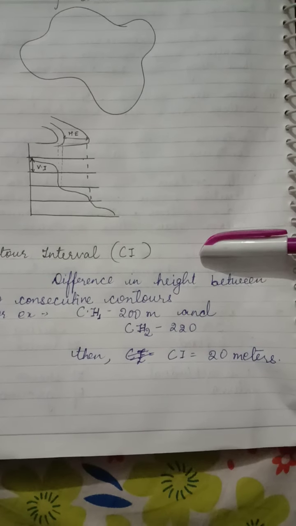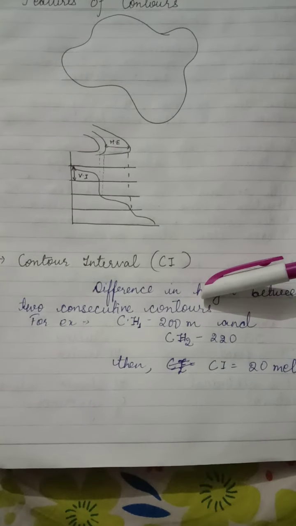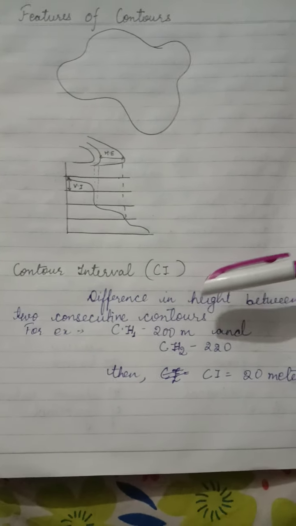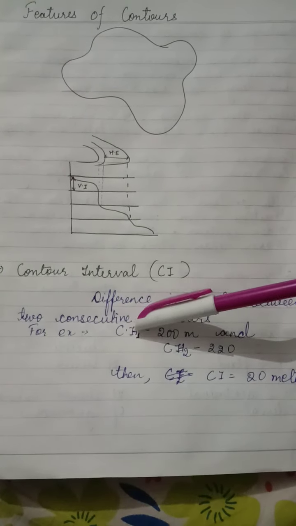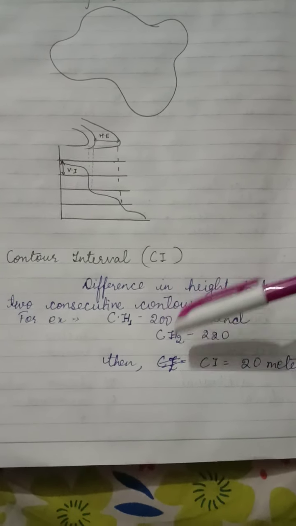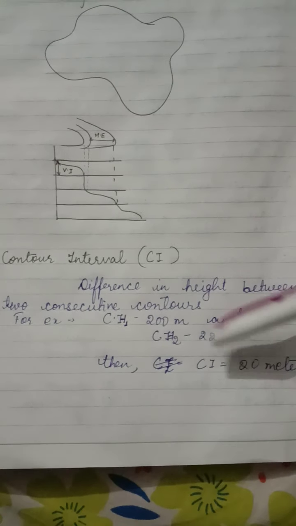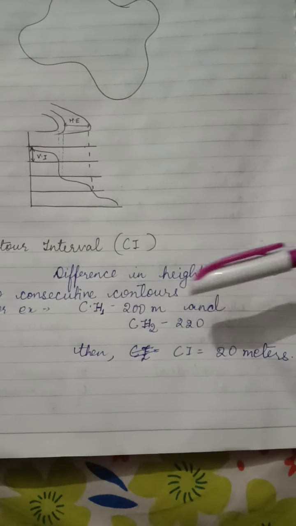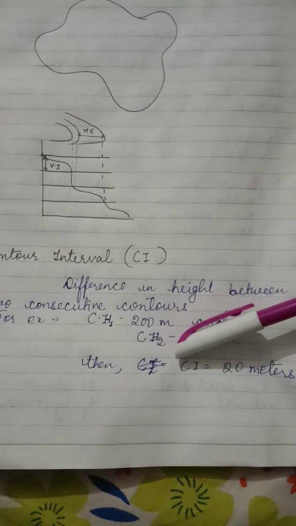What is contour interval? Difference in height between two successive contours. Difference in height between two contours is known as contour interval. Like the height of first contour is 200 meter and the height of second contour is 220 meter. Then what is contour interval? Contour interval is 20 meter. That is the difference in height between the two consecutive contours.